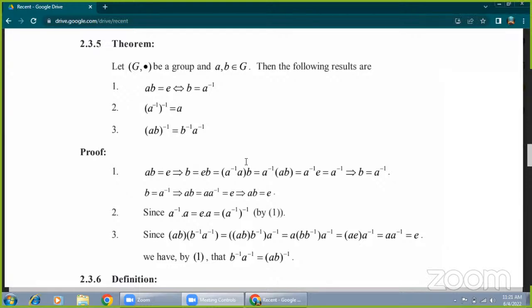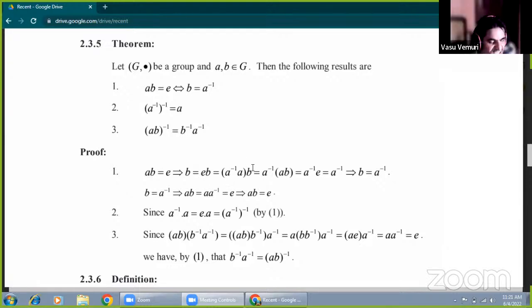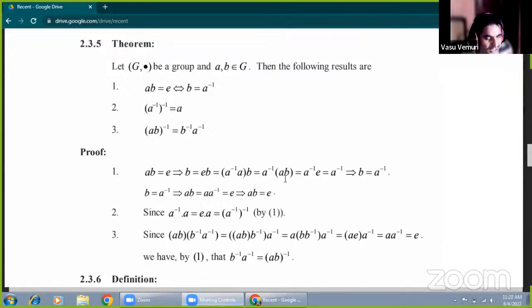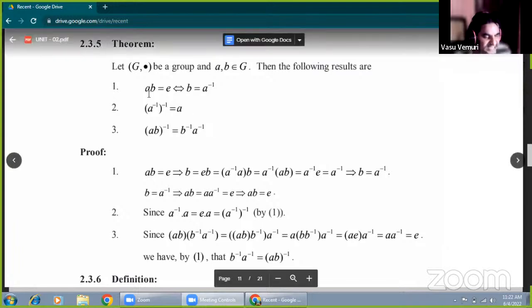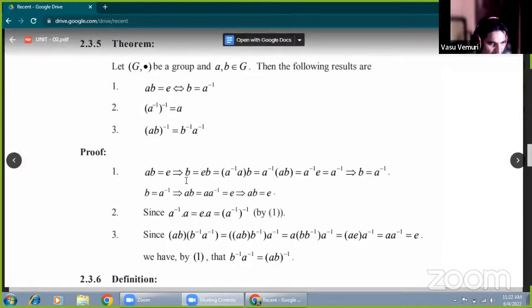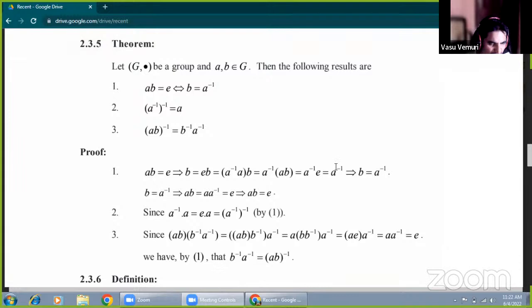Now by the associative part, a inverse of (ab). What is the value of ab? ab equals e, that is the given part. Now substituting, a inverse times e. Finally, the identity element multiplied with anything gives the same element, so we get the value a inverse. Finally we are getting b equal to a inverse. That is the first one.